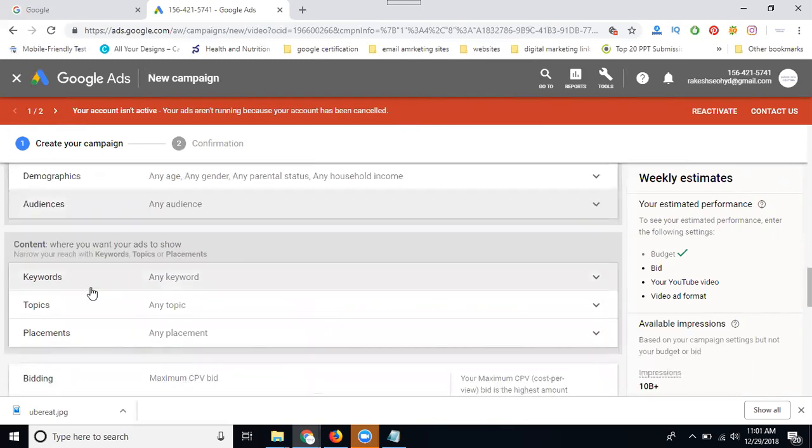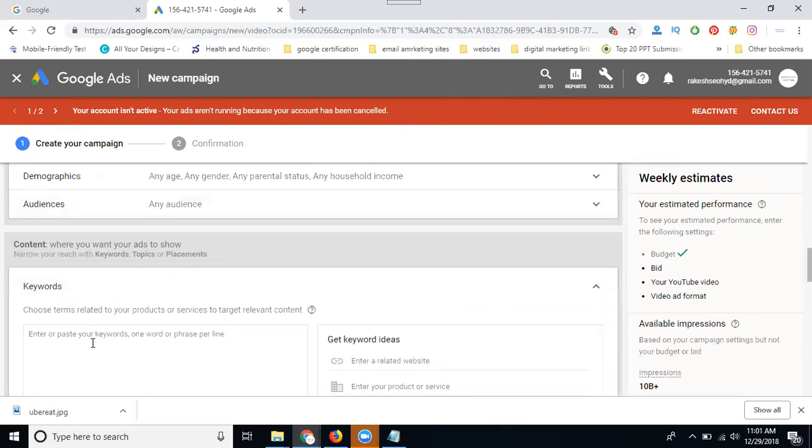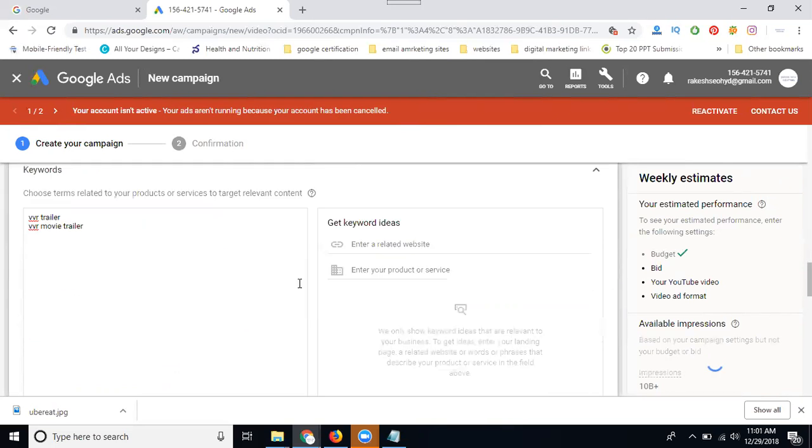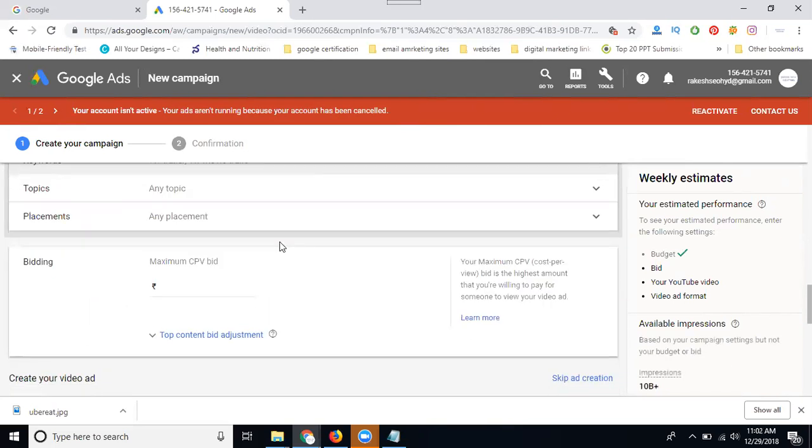Next one, keywords. Any kind of keywords, or else we can search by your own keywords. VVR trailer, VVR movie trailer. So I'm just giving the 2 keywords. The common topics are any topic. Placement will be any placement.